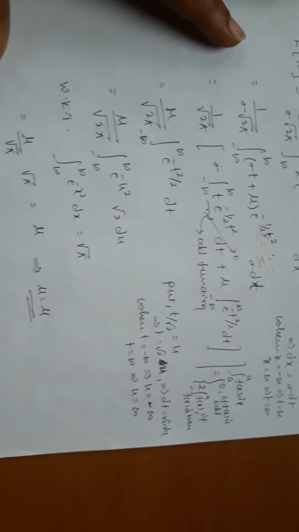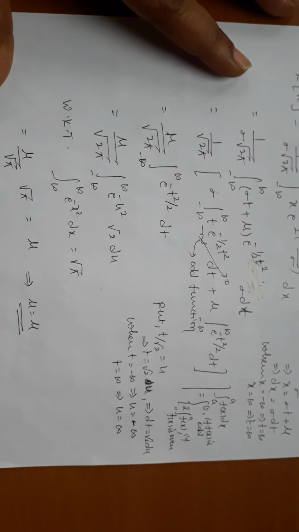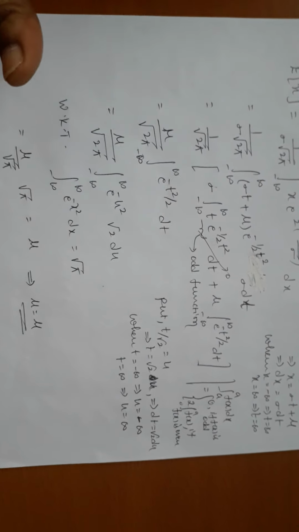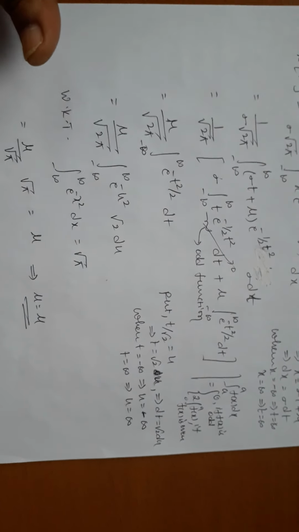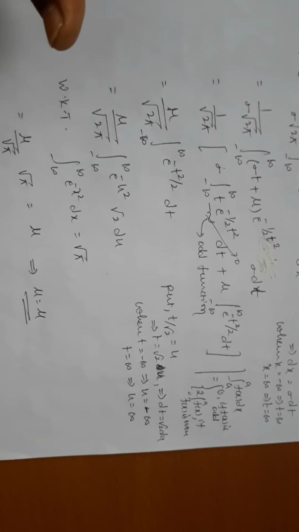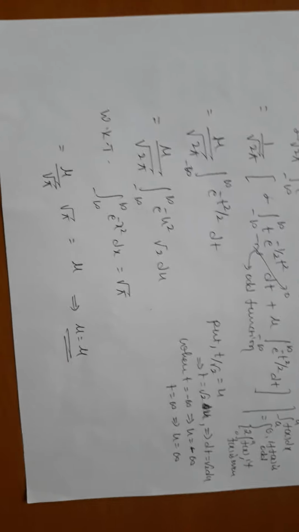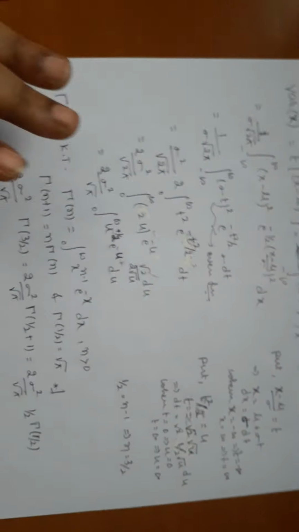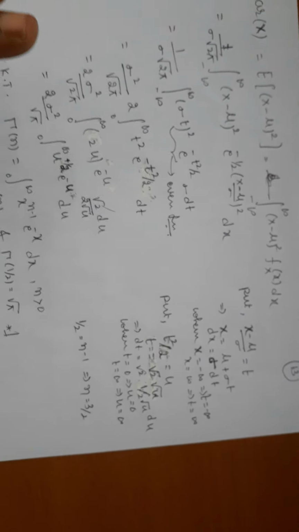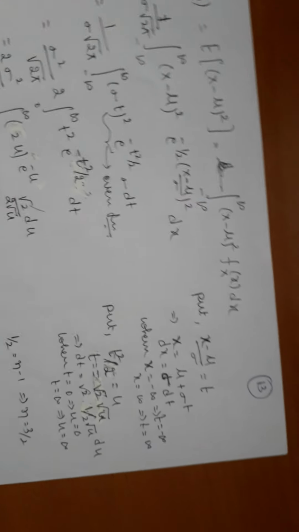Observe carefully here, we don't have any separate formula for finding the mean of the normal distribution. The meaning is, the formula for mean or expectation of a continuous random variable itself is the mean formula for the normal distribution. We don't have any separate formula like for exponential, or Poisson, binomial. Here the formula for a continuous random variable distribution itself gives the expectation of the normal distribution.